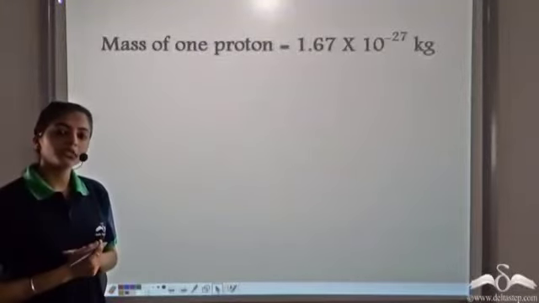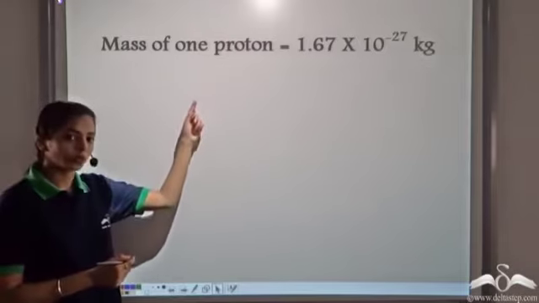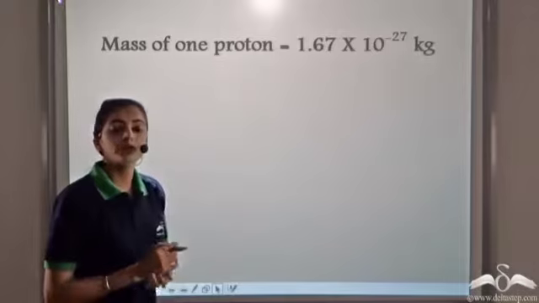A number of experiments were performed and it was shown that the mass of one proton is 1.67 × 10^-27 kg.